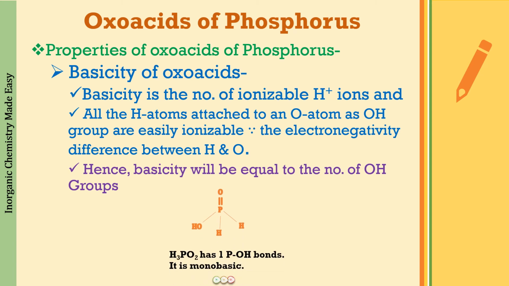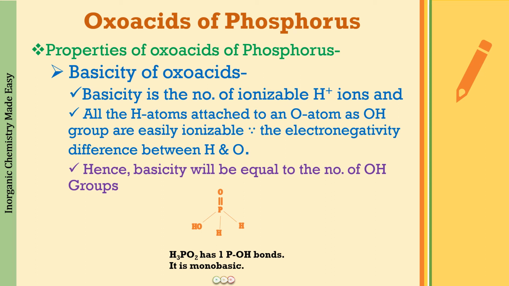For example, if we talk about H3PO2, this has one P-OH bond. This means that this is going to be monobasic. If there are going to be two OH bonds, this oxoacid is going to be dibasic. If there are going to be three OH bonds, then it is going to be tribasic, and so on.